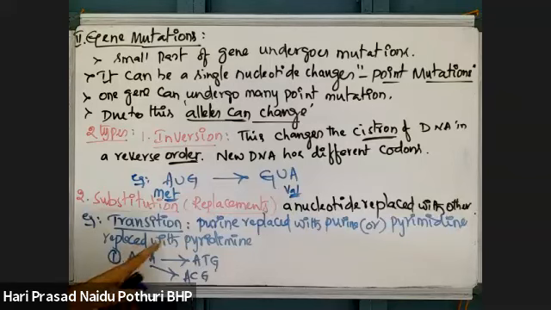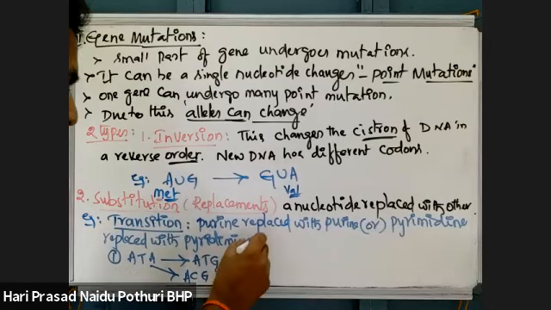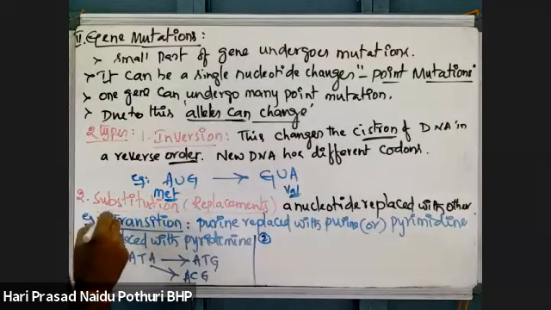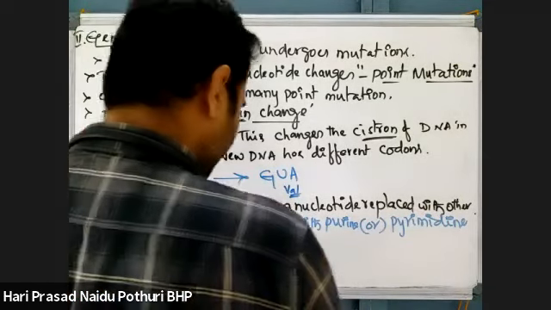This is what we call a transition. Purine replaced with purine, A replaced with G, or a pyrimidine replaced with a pyrimidine, thymine with C. This is one type. Second type, example 2.